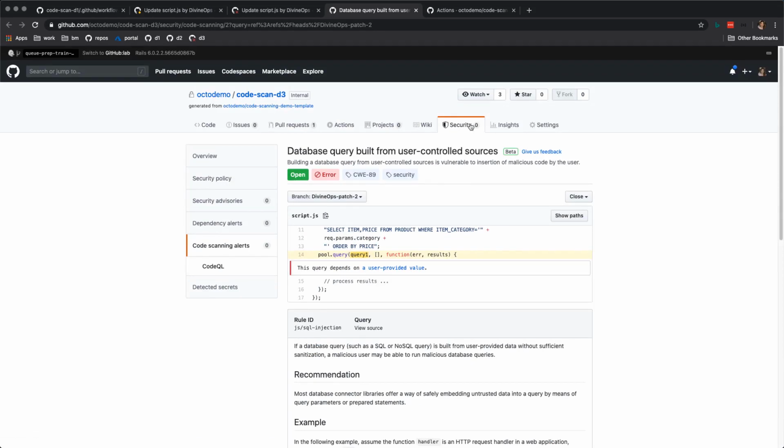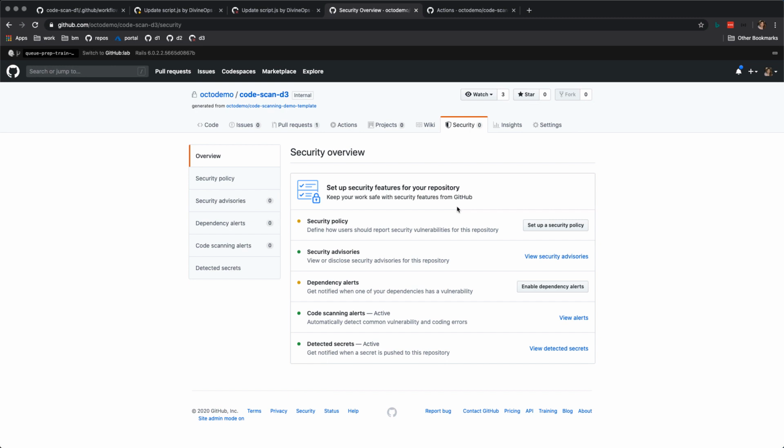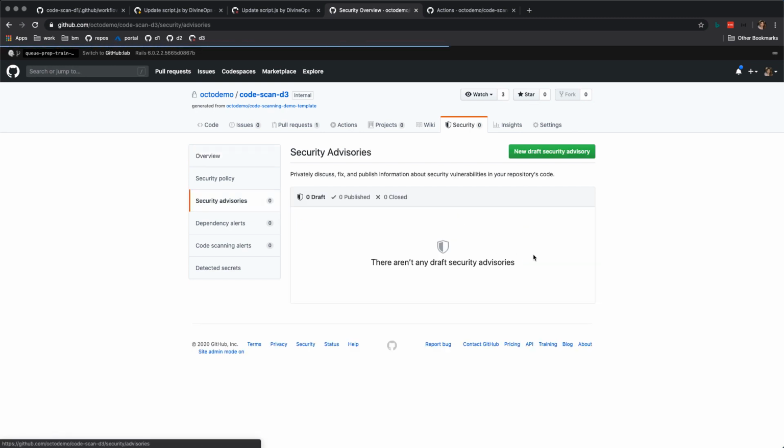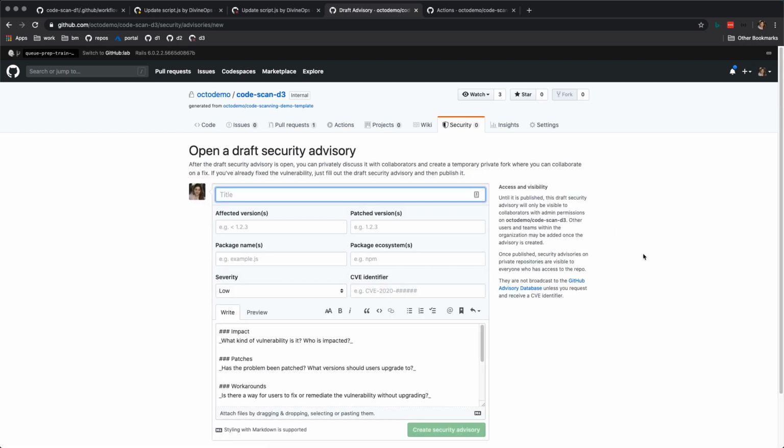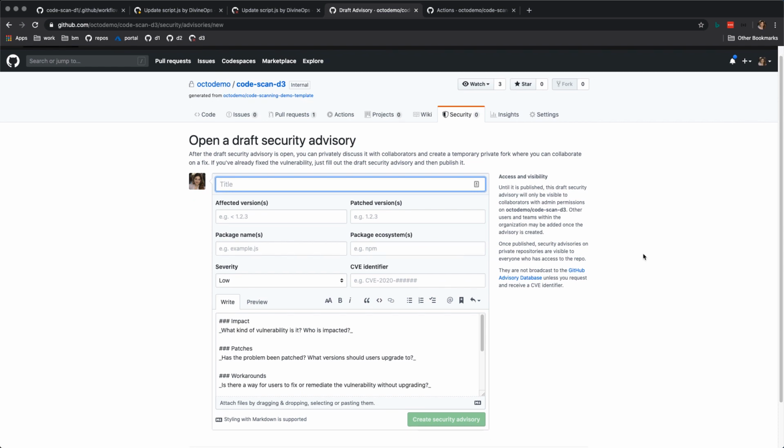I'm going to switch into another demo here and go into the security tab. Then I can go into view security advisories, and I would be able to view existing security advisories, and then I can create a new draft security advisory, and create detailed information about that, and then you could privately discuss it with collaborators, or you could just publish it to everyone.